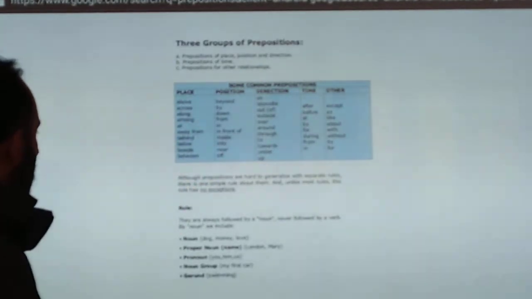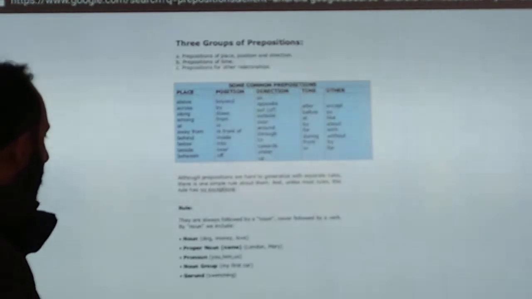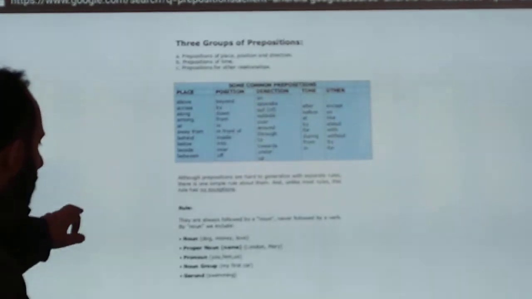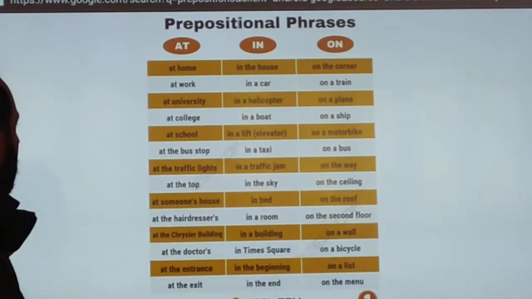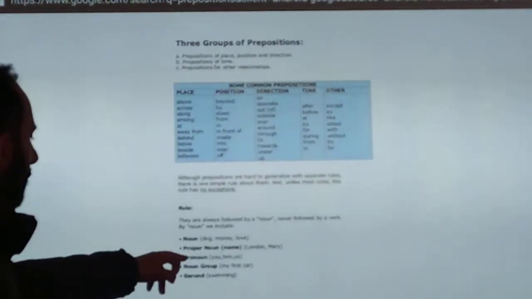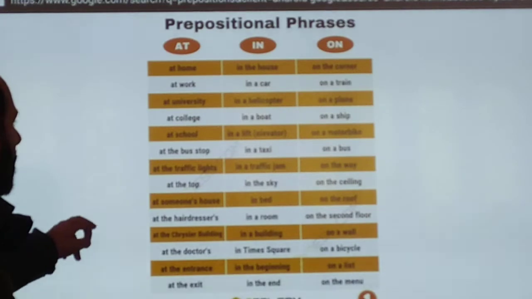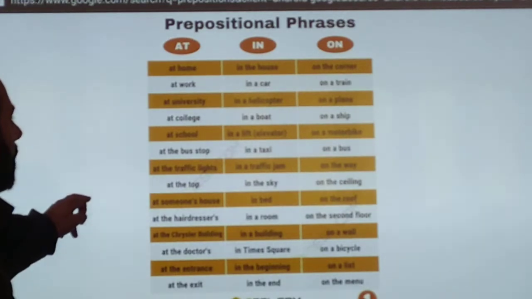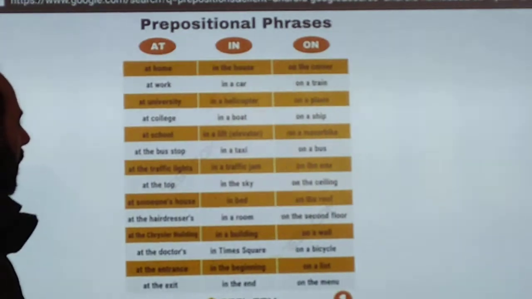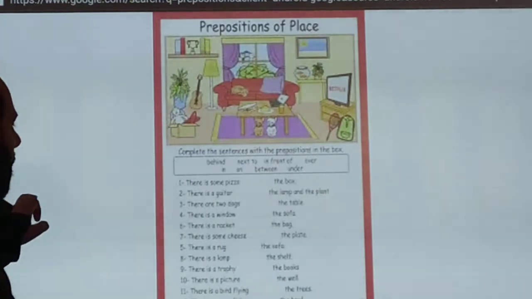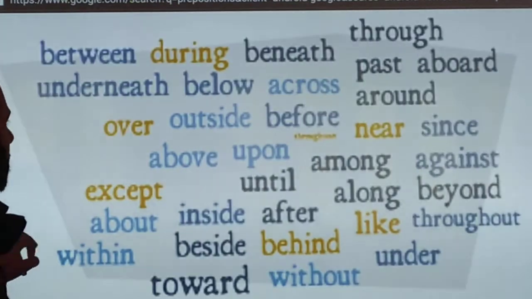There are exceptions also. They are always followed by a noun. This is a noun, a proper noun. These are also proportions: at home, in the house, on the corner. These are proportions of place.